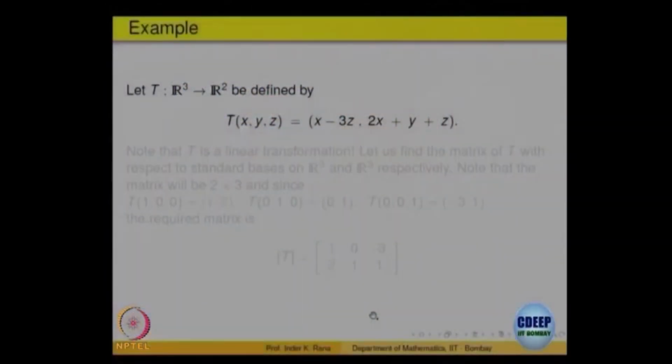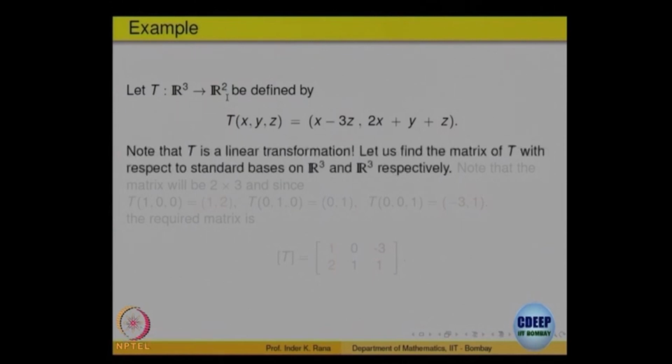So, we looked at an example last time. Look at a linear transformation T from R3 to R2. This is given by T of x, y, z, an element in R3. The image is x minus 3z, 2x plus y. It is easy to check that this is a linear transformation. So, let us fix a basis on R3 and a basis on R2 and try to find out what is the matrix of this linear transformation.